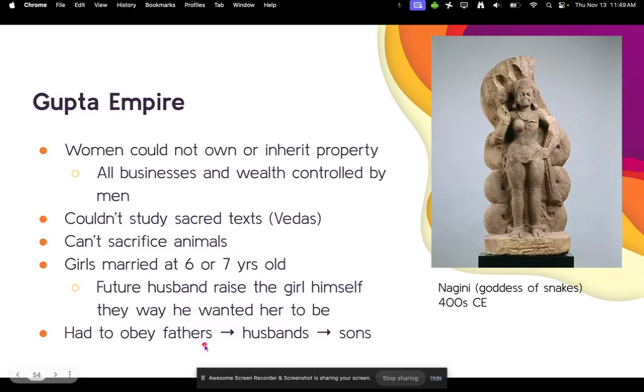Women had to obey their fathers after they got married. They would have to obey their husbands. And if the husband died before them, they would then have to obey their sons.